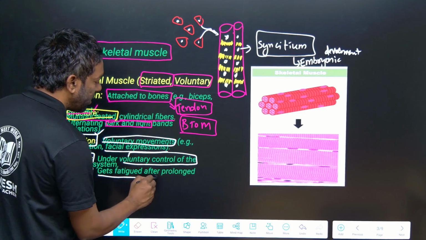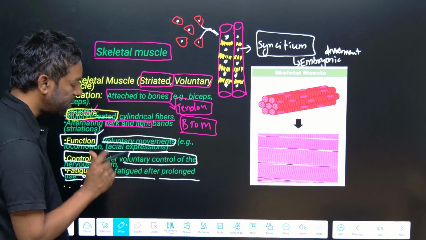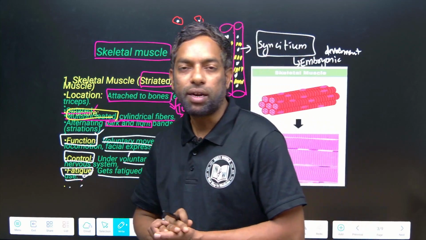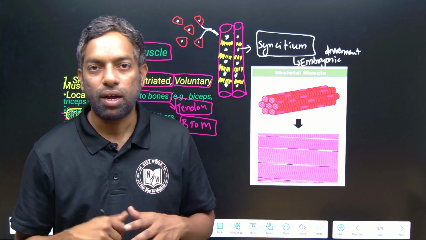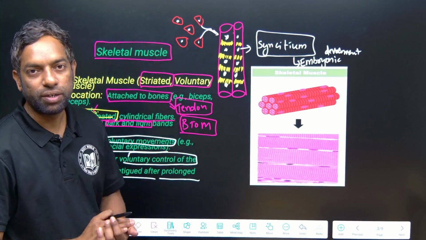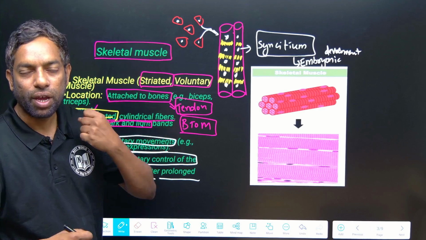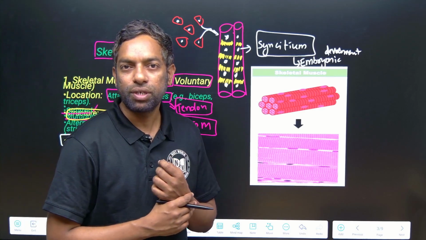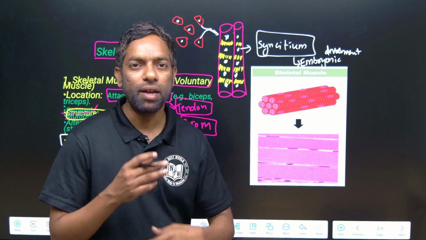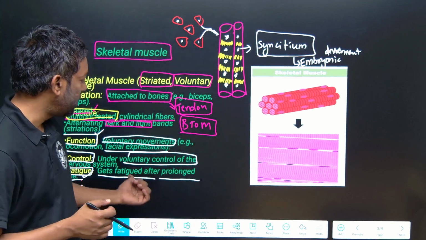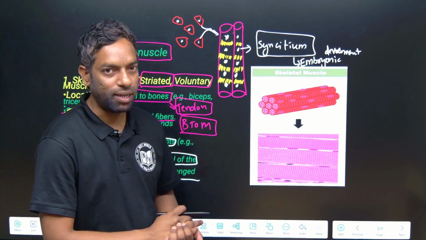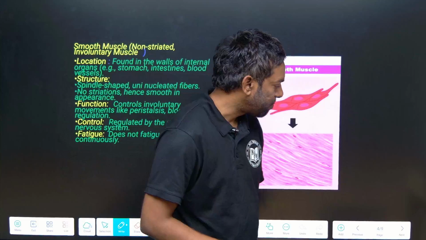Fatigue: they can get fatigued after prolonged use. Guys, fatigue means the muscle goes completely into a resting position and does not activate again; the muscle can die. After prolonged use, if you continuously use it, energy in the form of glucose is consumed and oxygen is also consumed. If the skeletal muscle continues to be used, the muscle is going to die. That condition we call fatigue. This is about skeletal muscle. Next, smooth muscle.